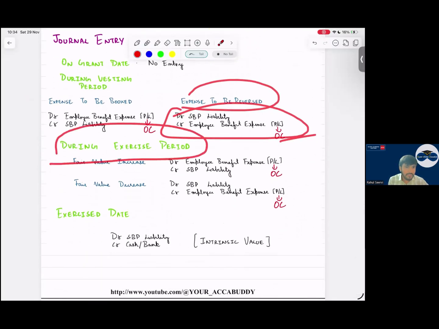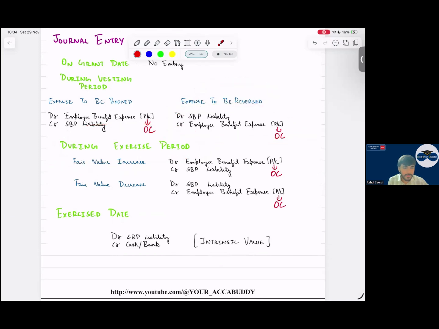During the vesting period, fair value will increase or decrease. If the fair value is changing during the exercise period, that means we have given a time period of 2 years. In those 2 years also we have to change the value. In the vesting period we do it, but in the exercise period also we have to change it. So debit employee benefit expense, credit share based payment liability because the value is increasing. If it is decreasing, debit share based payment liability, credit employee benefit expense. Simple.